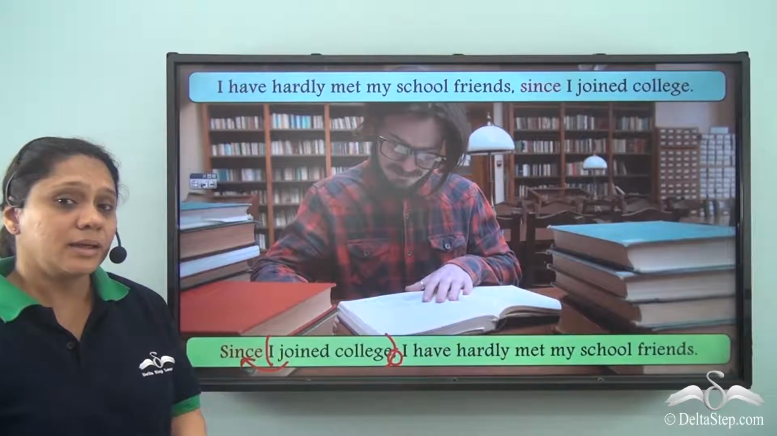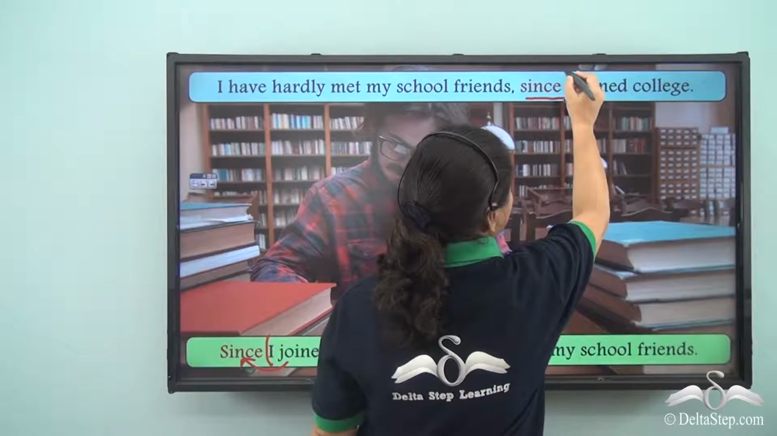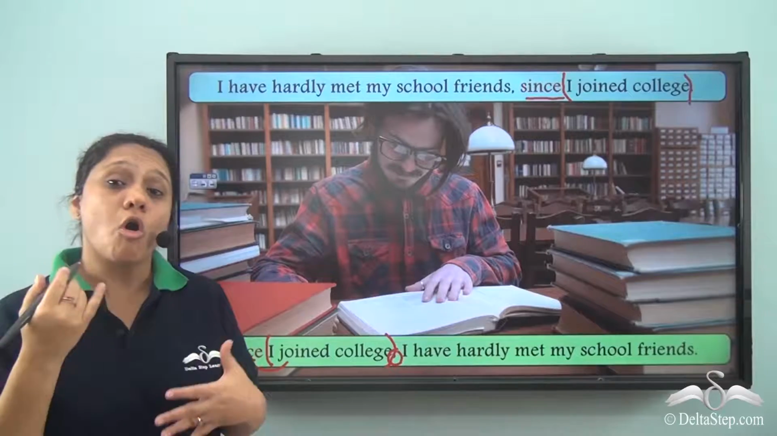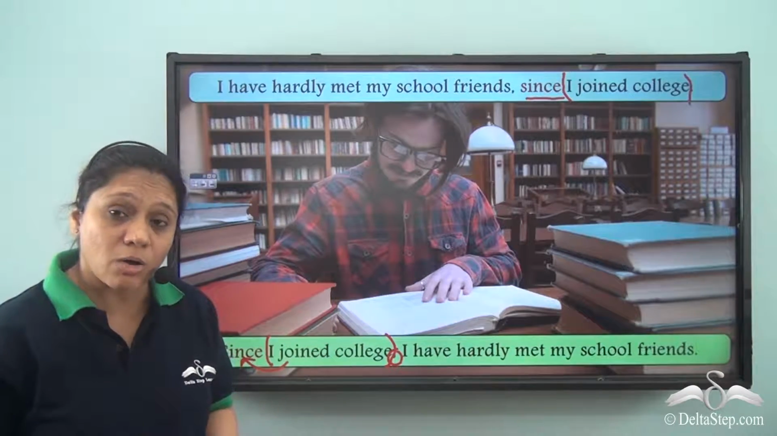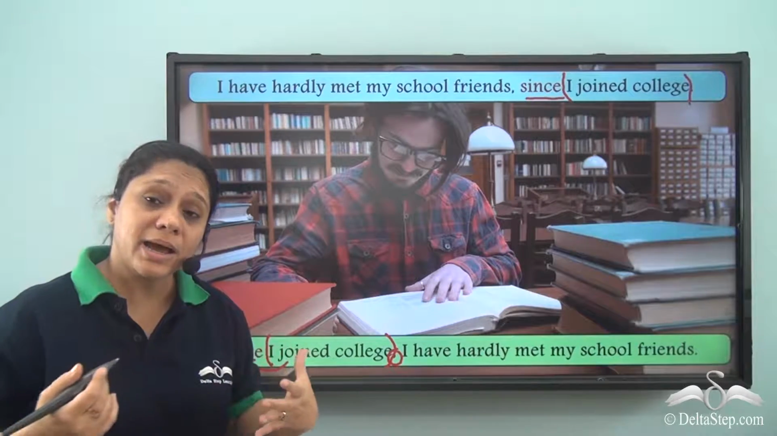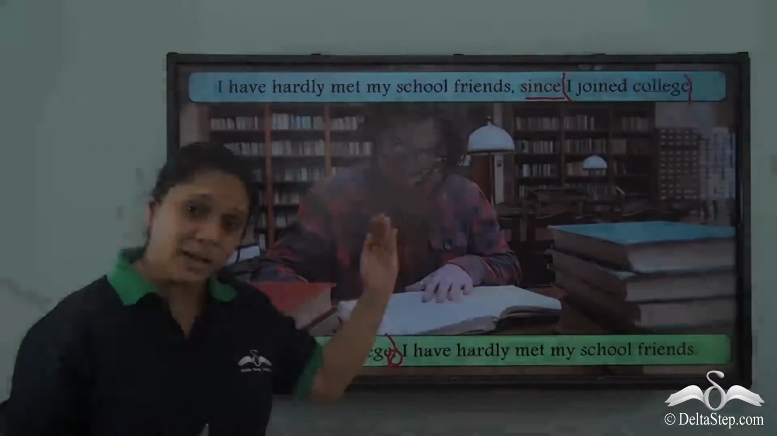Here we see that since is not only joining something which is telling about what has happened in the past, it is also telling us that from then till now he hasn't met his school friends. So it is telling us about the long time gap from the past till now.